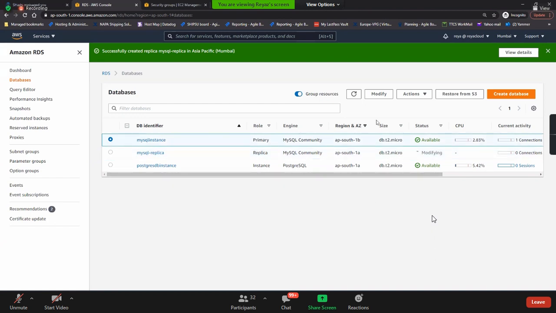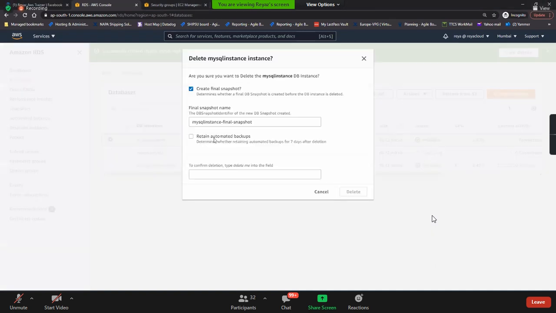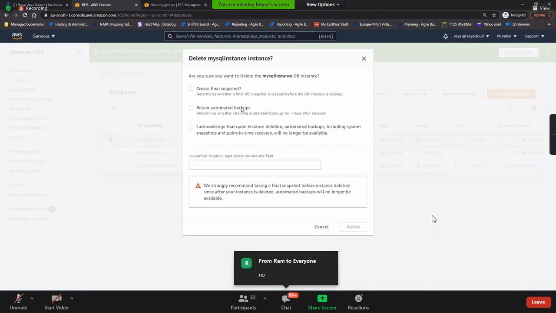So here, let's try to delete it. How to delete this? Delete it. Guys, while deleting it, do we need to create a final snapshot? No, don't create it. Don't retain any backups, and you acknowledge it and then delete me. This is how we delete it.